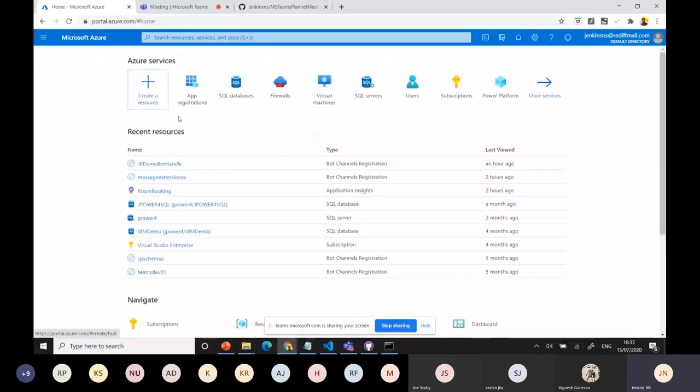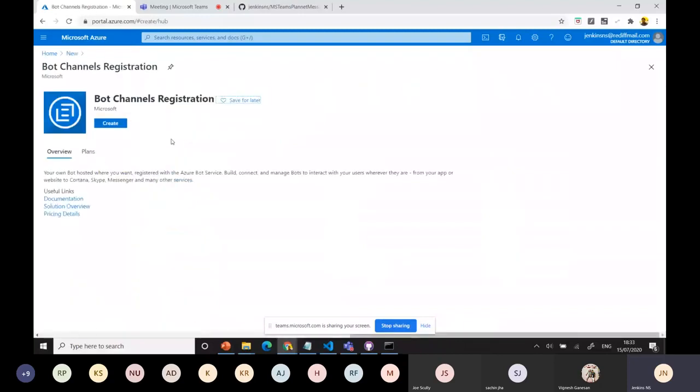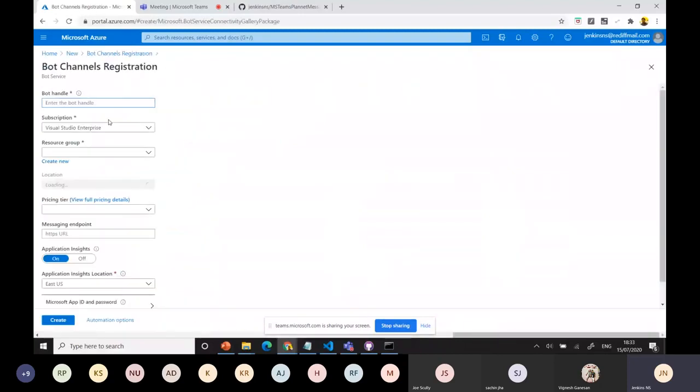Here I'm going to use the bot channel registration, because a message extension or bot, everything needs a bot channel. It's a unique value you need to provide for the bot channel. Otherwise, it's not supported. Always need a unique one.